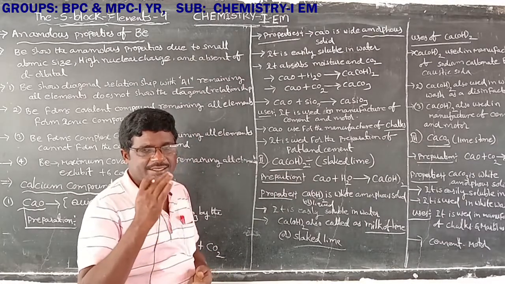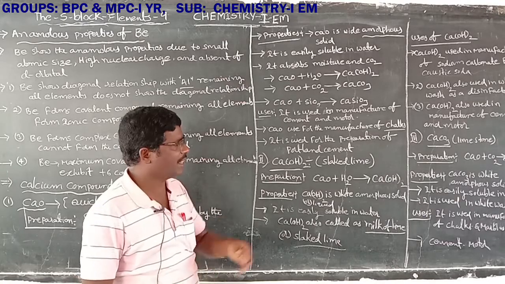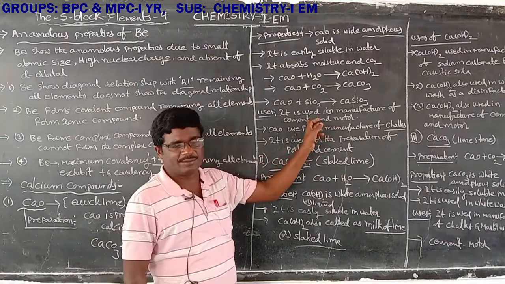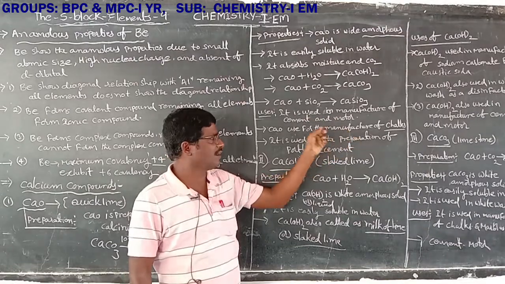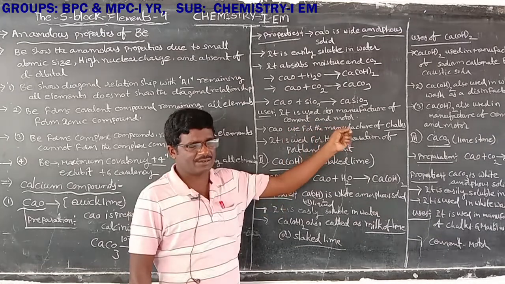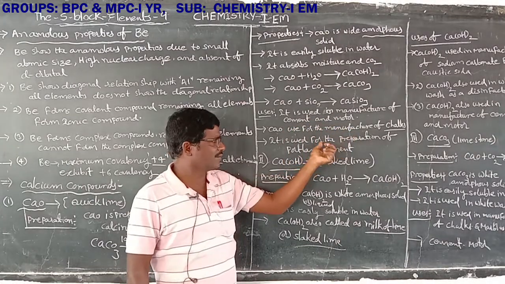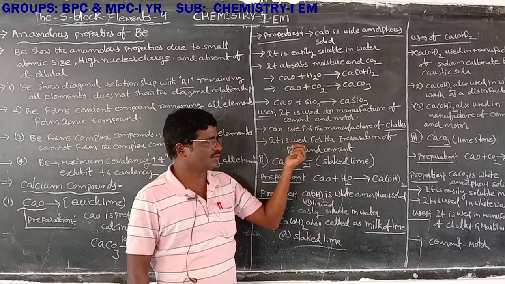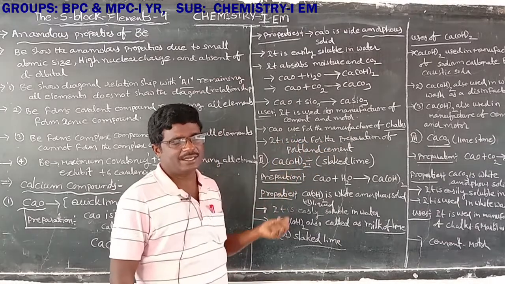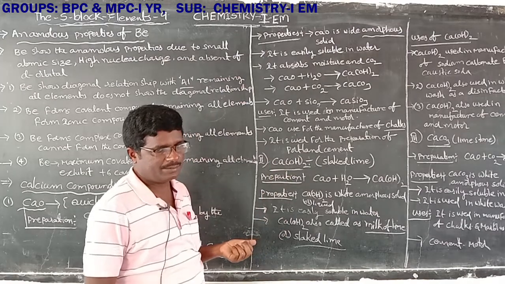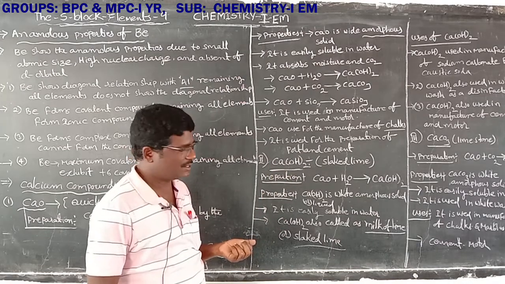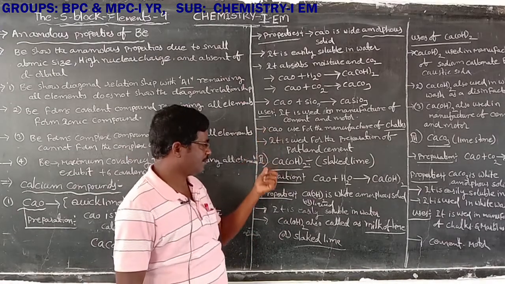Once again, calcium oxide is used for the manufacture of cement and mortar. Next one, calcium oxide is also used for the manufacture of chalk. Next one, calcium oxide is also used for the preparation of Portland cement. Next one, plaster of Paris. Next one, cement.